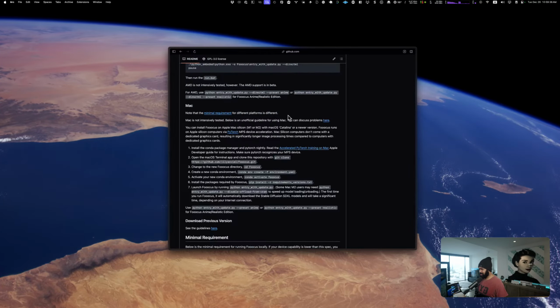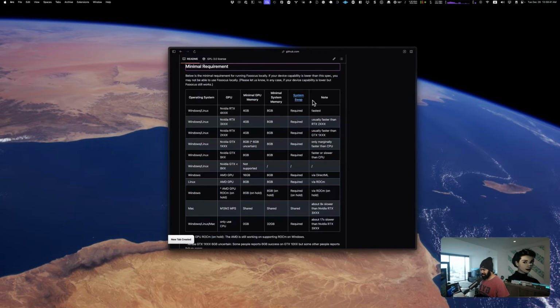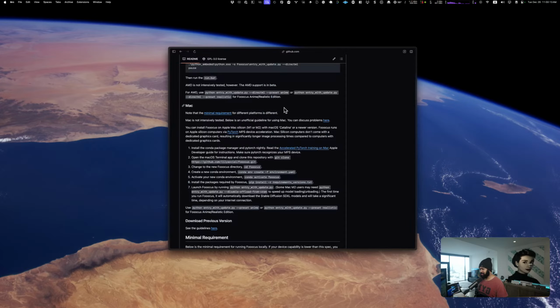All right, so here's what we're gonna do. We're gonna go through the minimal requirements. Some of this is already set up, but I am still gonna go through it just so that it's known. So if you're on a Mac and you want to use this tool, it works on an M1, an M2 and an M3. So if you have a machine from 2, 3, 4 years ago, it should work out just fine. Now, they don't specify whether this works well on the Pro or a Max or an Ultra, but I'm going to assume that they're talking about M1 Pro at the minimum, mainly because of the unified memory. You need a lot of RAM for these things to work fairly well.